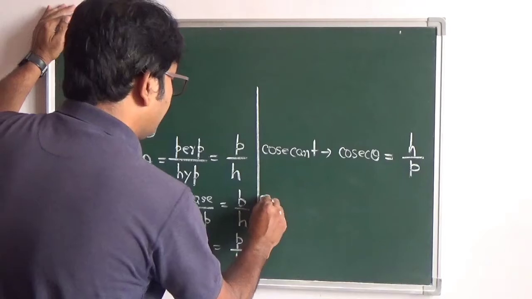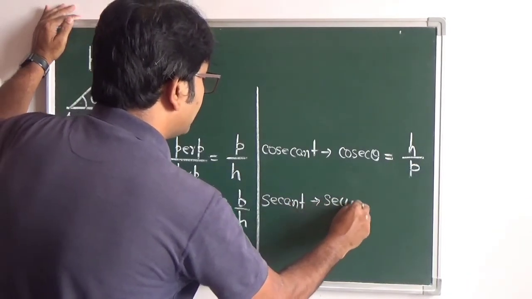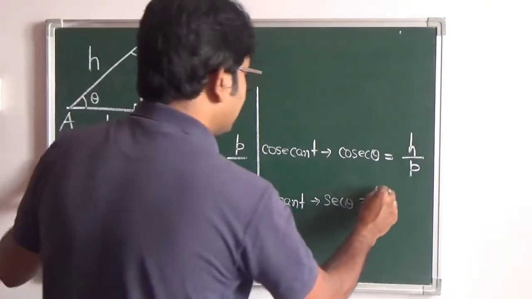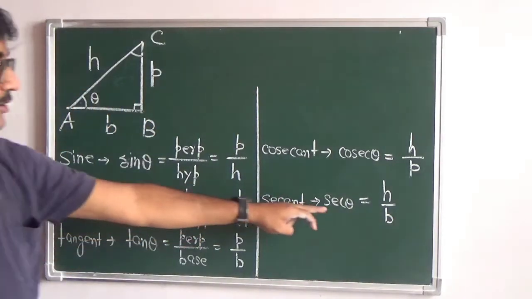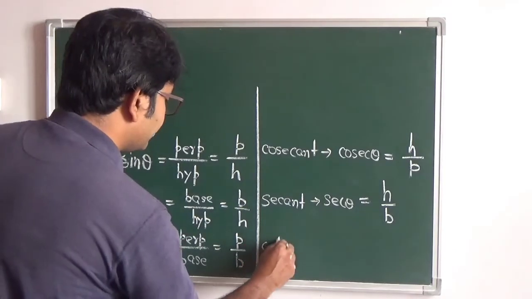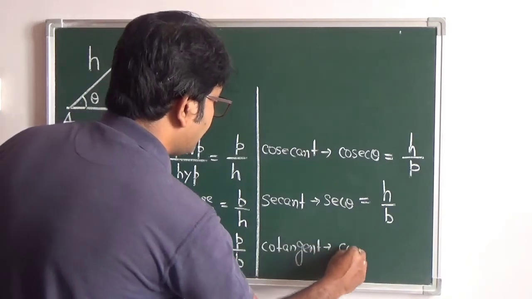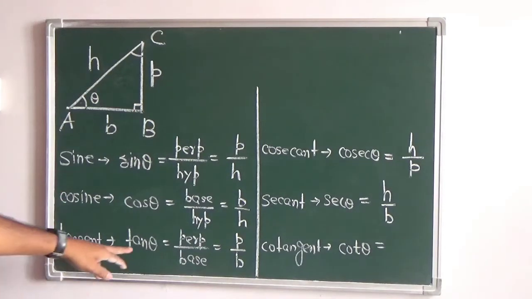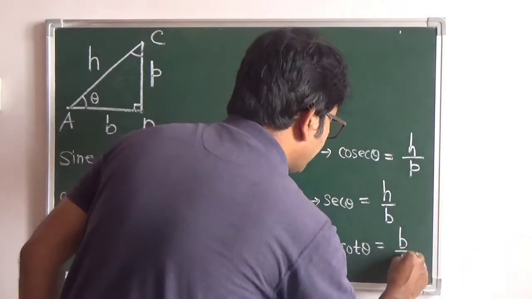Similarly, for secant, we will write sec theta, and sec theta is the reciprocal of cos theta. Cos theta is B by H, so sec theta will be H by B. Now talk of cotangent. It is written as cot theta, which is the reciprocal of tan theta. Tan theta is given by P by B, so cot theta will be B by P.